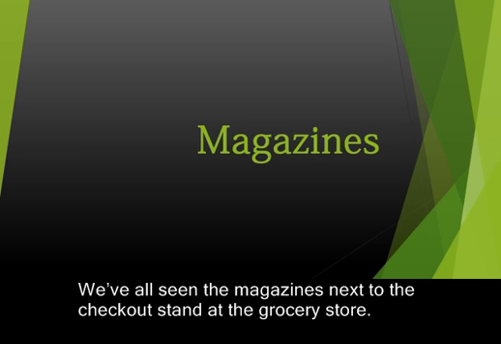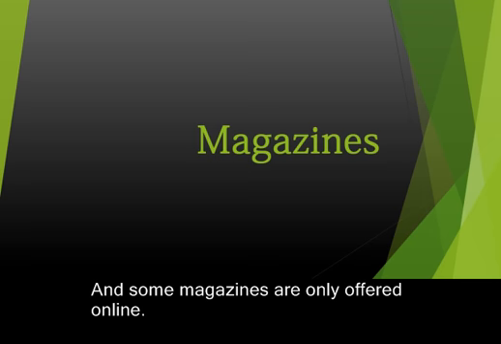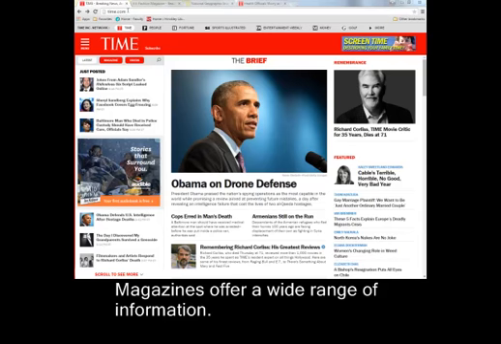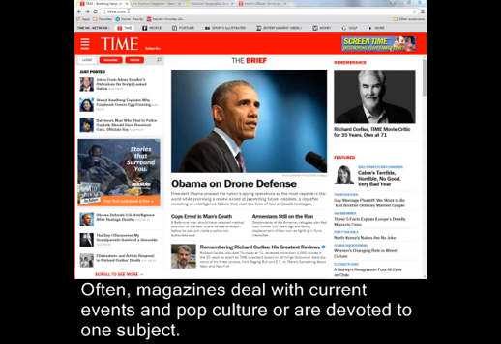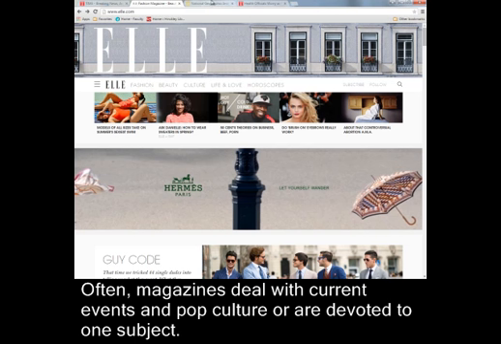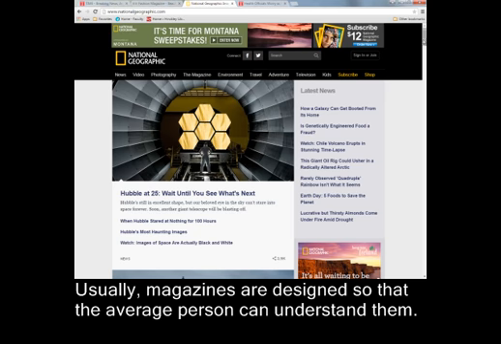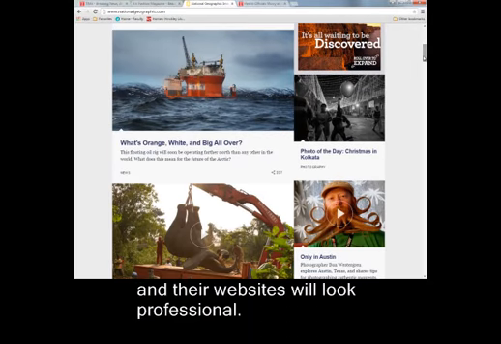We've all seen the magazines next to the checkout stand at the grocery store. Many of those magazines will be online as well, and some magazines are only offered online. Magazines offer a wide range of information. In general, magazines are composed of articles and images. Often, magazines deal with current events and pop culture or are devoted to one subject. Usually, magazines are designed so that the average person can understand them. Just like print versions, online magazines will be visually appealing and their websites will look professional.